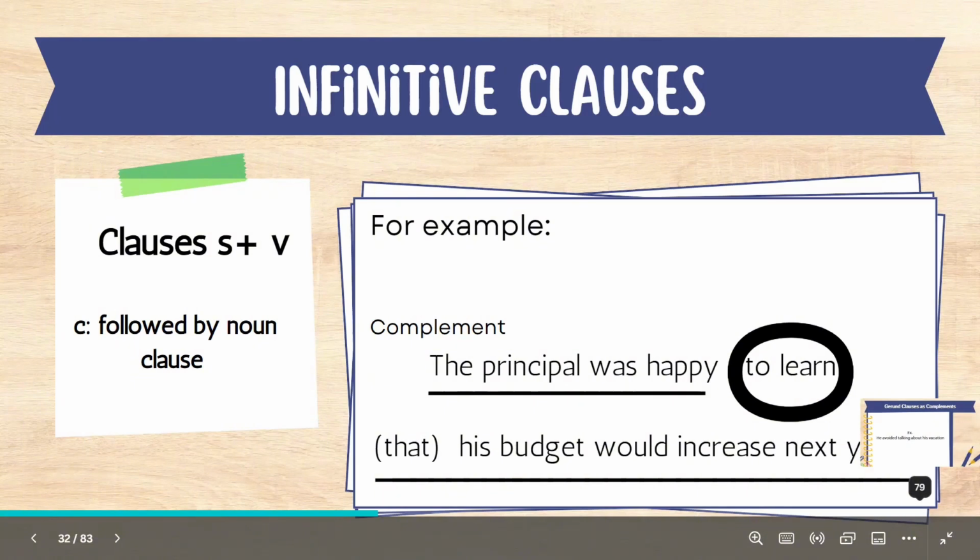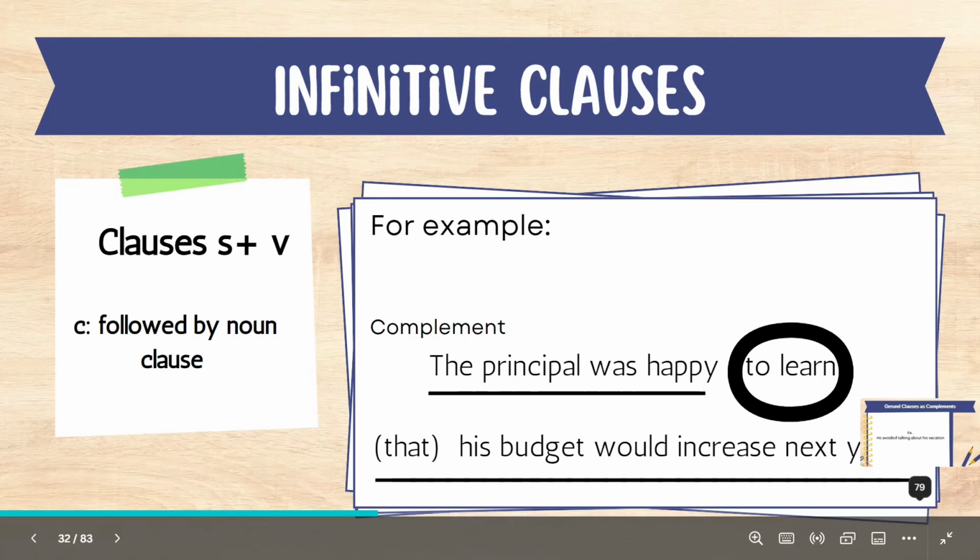The principal was happy to learn that his budget would increase next year. So first thing you want to identify is the independent clause. Like, what is the actual sentence? So the principal was happy. Okay, that is your actual independent clause. But would this sentence be complete? The principal was happy. Well, it can be, but it doesn't really give the listeners or the readers the information they need to understand the full context, okay?